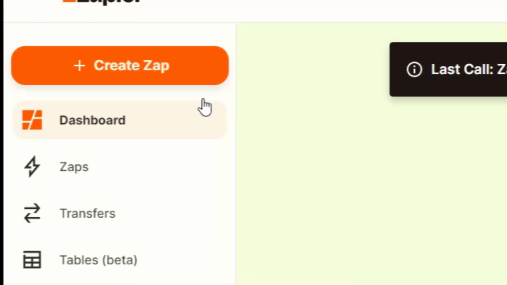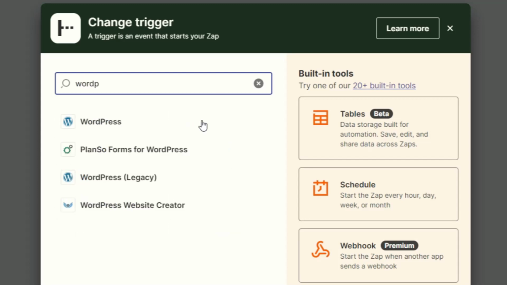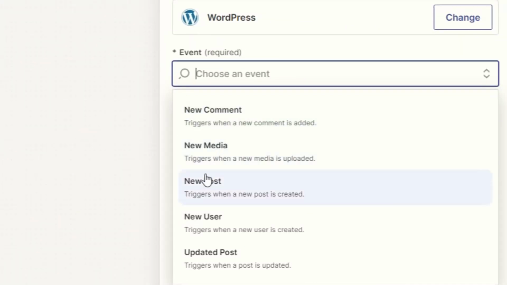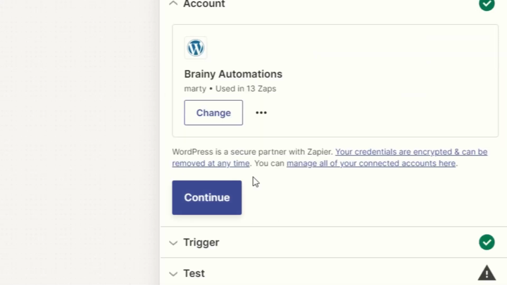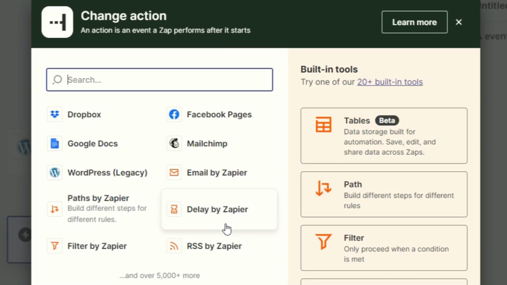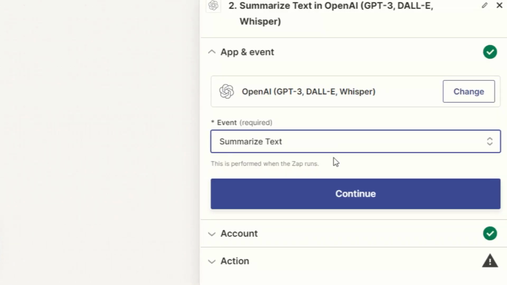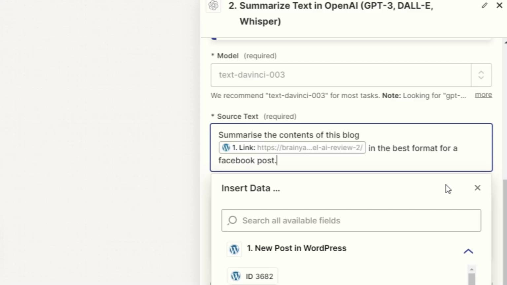First, we'll create a Zap. The first trigger will be connecting it to our website, and we will set it to detect a new post. So every time there's a new post on our website, it's going to run. Now we'll use ChatGPT or OpenAI to summarize the contents of that blog. So we'll select summarize and continue. We'll enter a super simple prompt, something along the lines of: summarize the contents of this blog in the best format for a Facebook post.